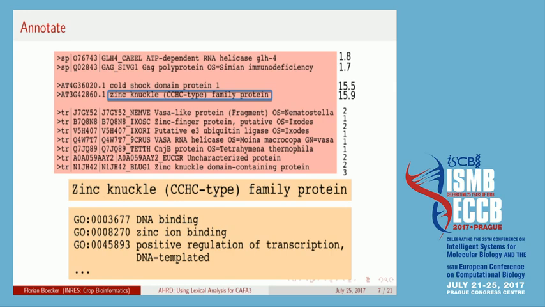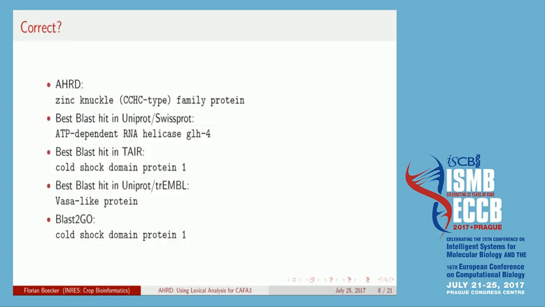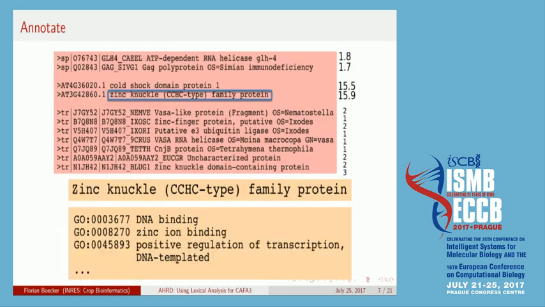So here in this example, AHRD chose a zinc knuckle protein, and at the bottom you can see the accompanying GO annotations. And if we compare that with the best BLAST method, it used ATP-dependent RNA helicase in Swissprot, in TAIR the best BLAST hit would be cold shock domain, and in TrEMBL it would be the Vasa-like protein. Blast2GO, just to show an example, also chose the best BLAST hit from TAIR. So why did AHRD choose zinc knuckle protein?